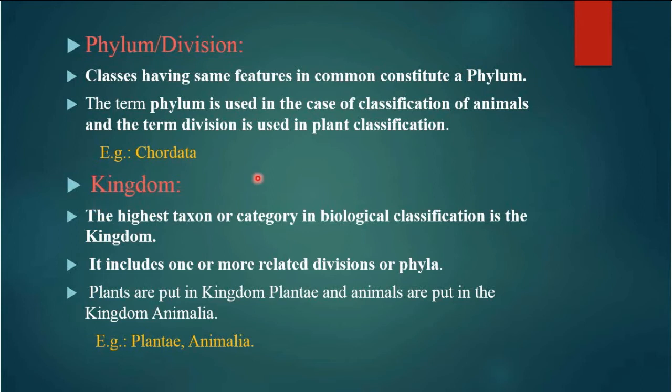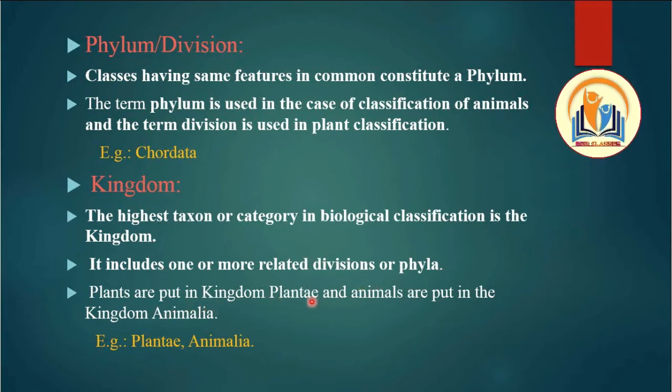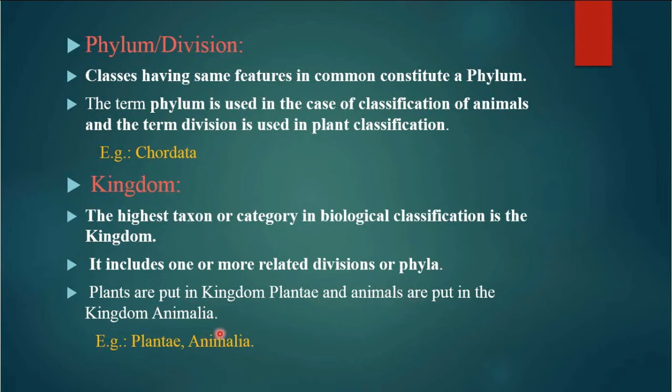Next is kingdom. It is the highest taxonomic category in the biological classification. It includes one or more related divisions or phyla. It includes many phyla in it. Plants are put in kingdom Plantae, animals are put in kingdom Animalia. So it is the largest taxonomical category. We can say that the smallest taxonomical category is species and the largest taxonomical category is kingdom.